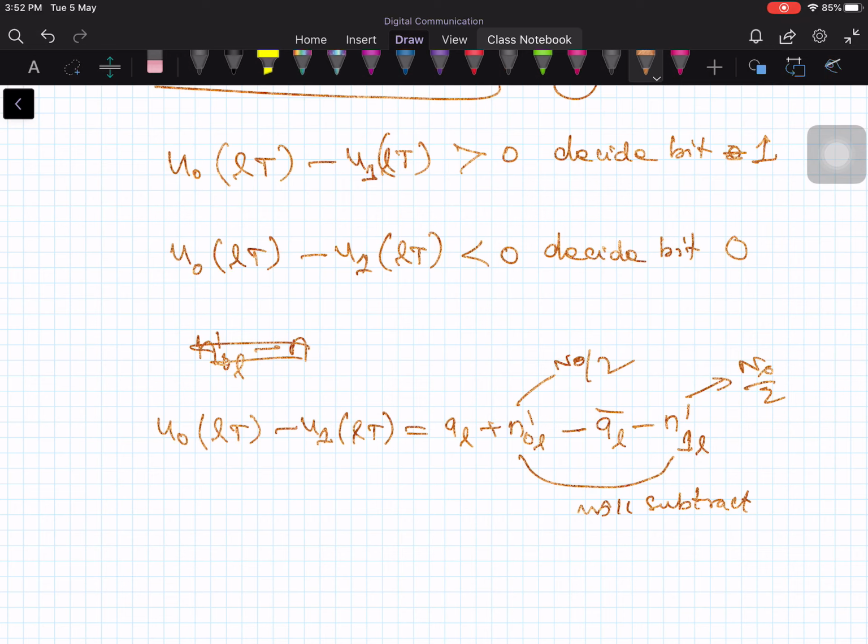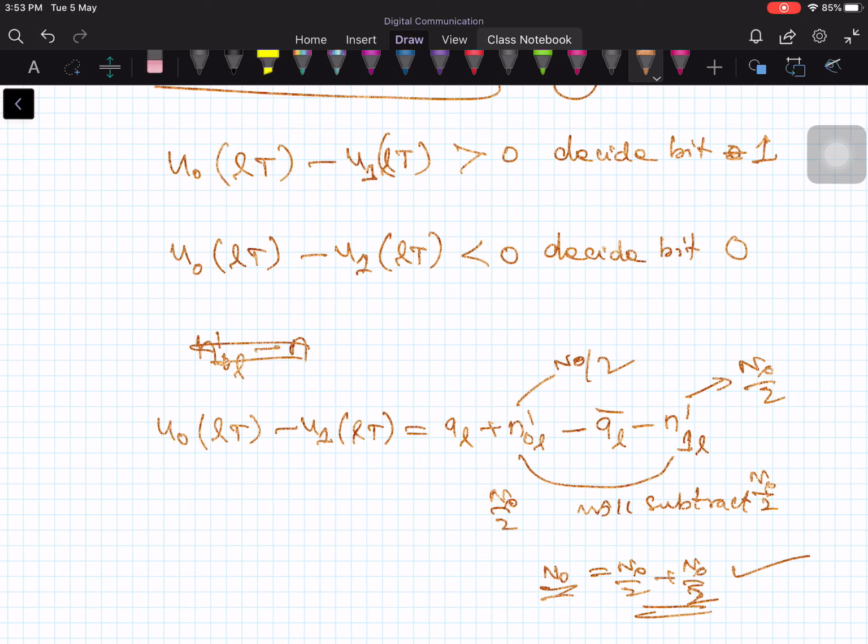The moment you add or subtract the uncorrelated noise, that is not going to help us. In fact, frankly speaking, it gives some kind of trouble for us. It increases the noise power, so the noise power will be doubled. Here the noise power is N0 by 2, and here the noise power is N0 by 2. After subtraction, the noise power becomes N0, which is N0 by 2 plus N0 by 2. So noise power will be doubled once you subtract the two noises. That you can prove mathematically. It's very simple and straightforward to prove.